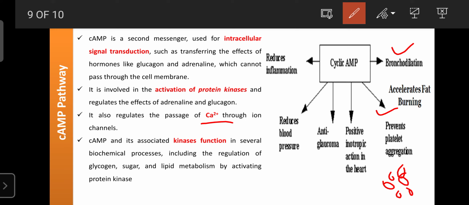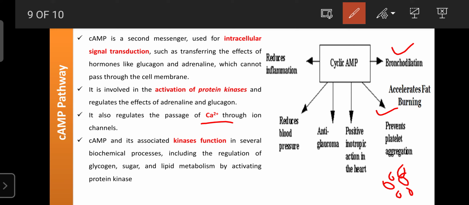And as well as that, cyclic AMP can show a positive inotropic action in the heart. It means it can enhance the force of contraction of the cardiac muscle, which is required to create pressure on the blood. That pressure is helpful for movement of the blood from one place to another, as well as removal of waste material.